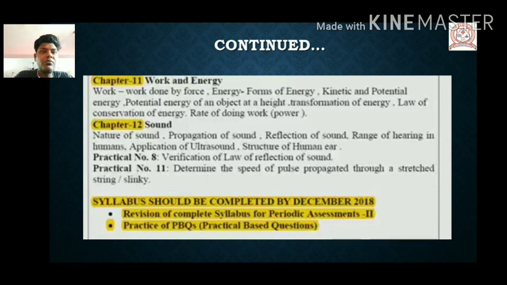What we need to study and what is important in this unit: nature of sound, propagation of sound, reflection of sound, range of hearing in humans, application of ultrasonic sound. VVIP, put this point: application of ultrasound and structure of the human ear. These two topics are very important. They are asked again and again, most of the time, in examinations. So we will get thorough with this type of topics, and we will understand what we need to deal with afterwards.